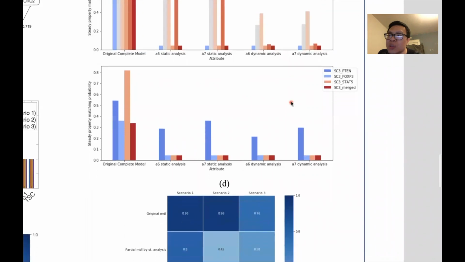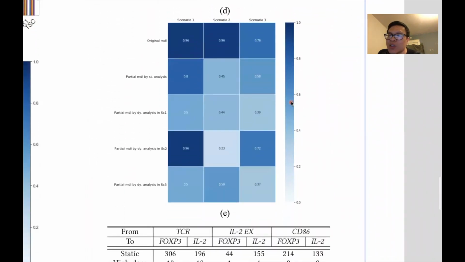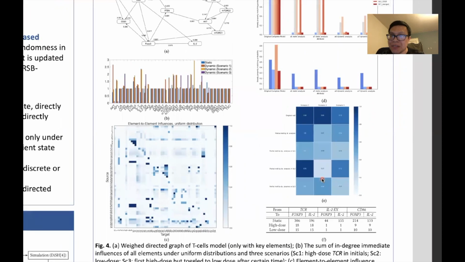We also do cross-scenario verifications in property satisfiability. That is, to remove based on scenario A, but test on scenario B. Figure 4e shows the model is diminished only when the removal and testing are based on the same scenario, indicating the value and uniqueness of a scenario-dependent study of sensitivity.